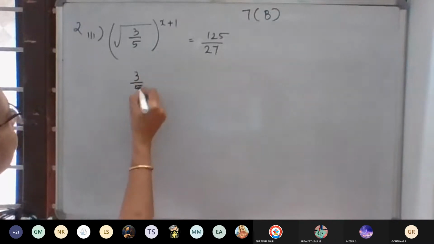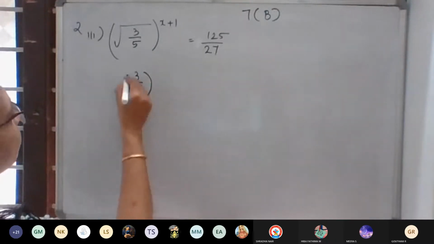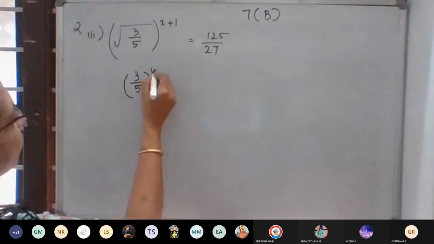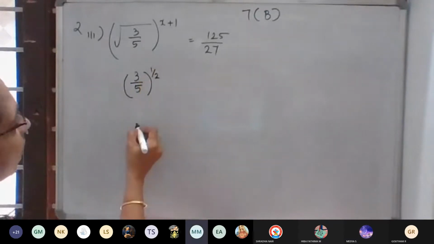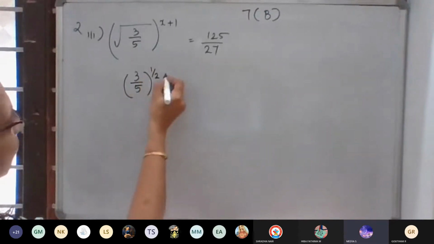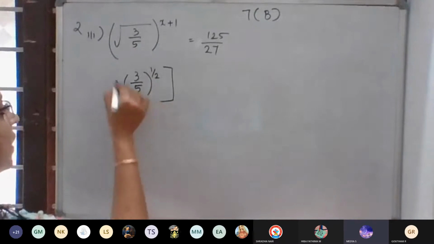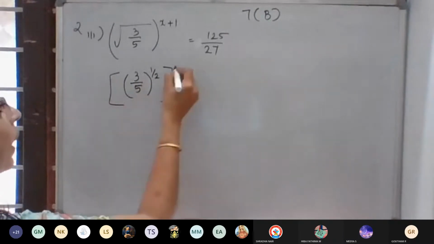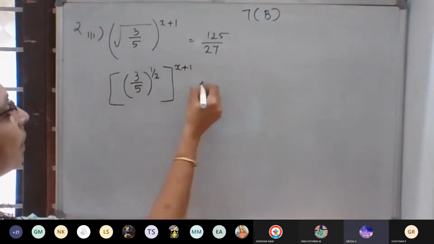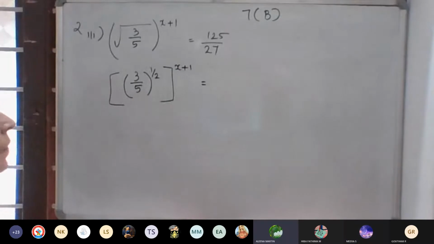Root 3/5 can be written as 3/5 whole raised to 1/2, then put it in a square bracket, whole raised to x plus 1.